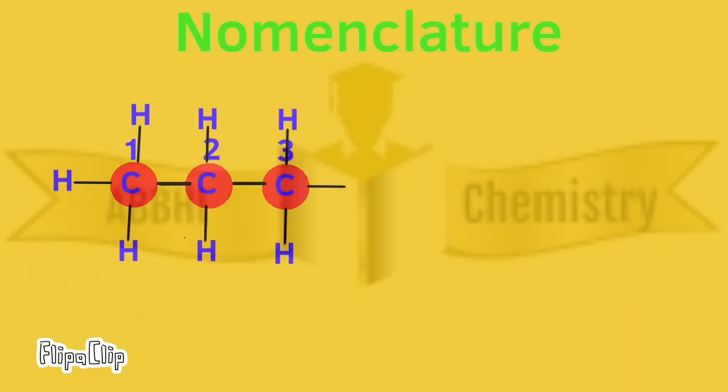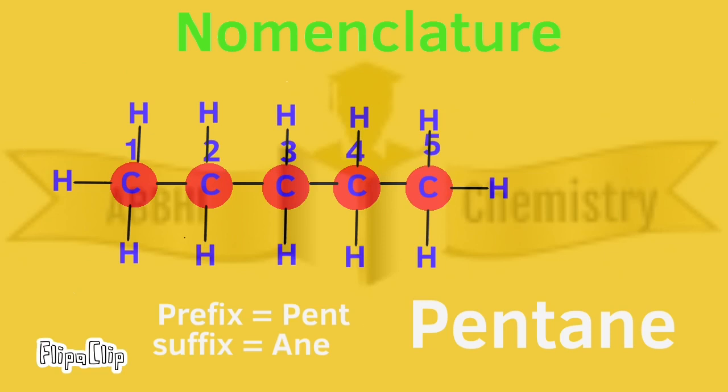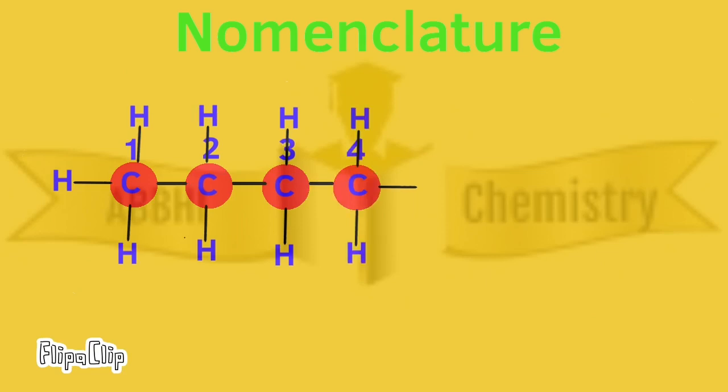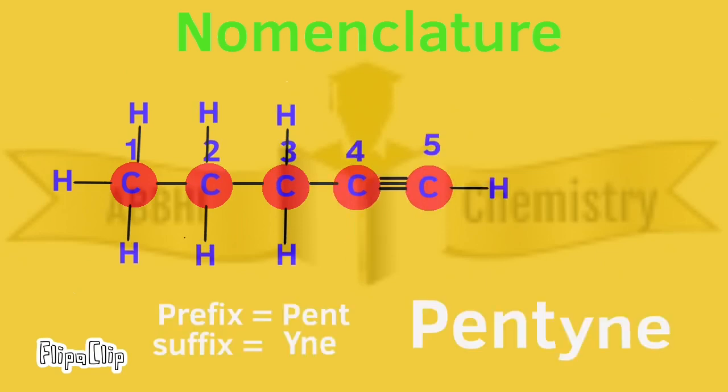How many carbons do you see on the screen? 5 carbons. So the prefix is pent, and all single bonds are present between carbon and carbon, so we use the suffix ane. The compound name is pentane. Similarly, 5 carbons are present, so pent, and 1 triple bond is present, so yne. The compound name is pentyne.